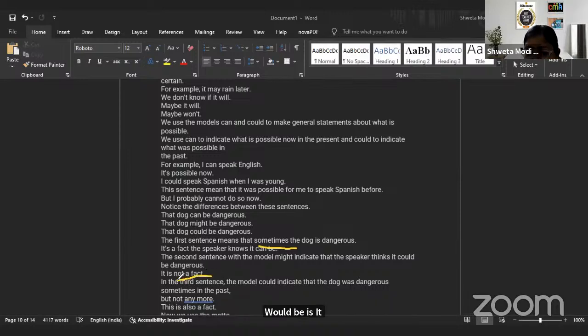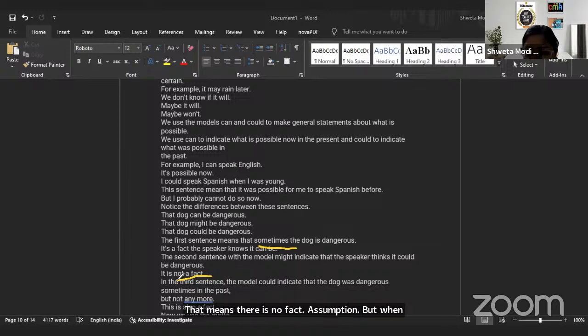The second sentence with the model might indicates that it is only the opinion of the speaker. Okay, when you use the dog might, that is my personal opinion. When I am saying the dog might be dangerous, that means there is no fact. It's just my own assumption.